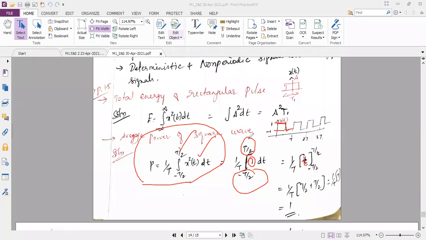So if you substitute minus T by 2 to plus T by 2, when you simplify, can you get me the answer?